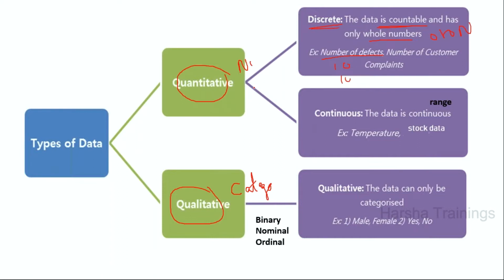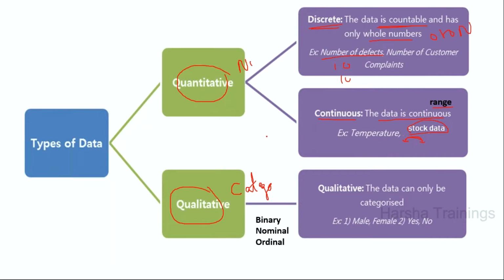Another numerical data is continuous data, where we represent the data in the form of a specific range, from a minimum value to a maximum value. The best example is stock market data, or financial data. Stock market data will always fluctuate from a minimum point to a maximum point, where we take open, close, and similar kinds of features.